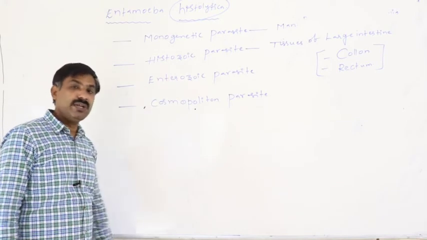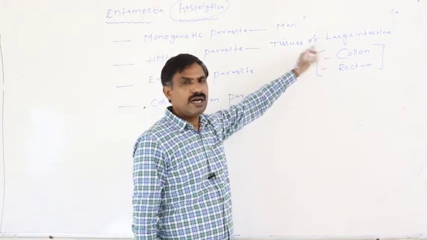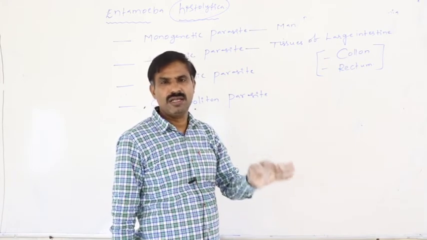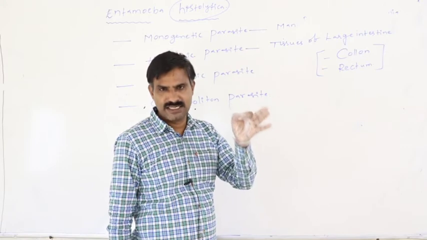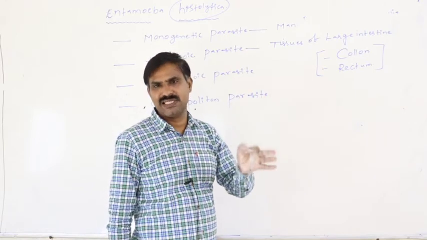Again it is the enterozoic. Definitely the large intestine is the part of the alimentary canal, the part of the gut, the part of the digestive system.